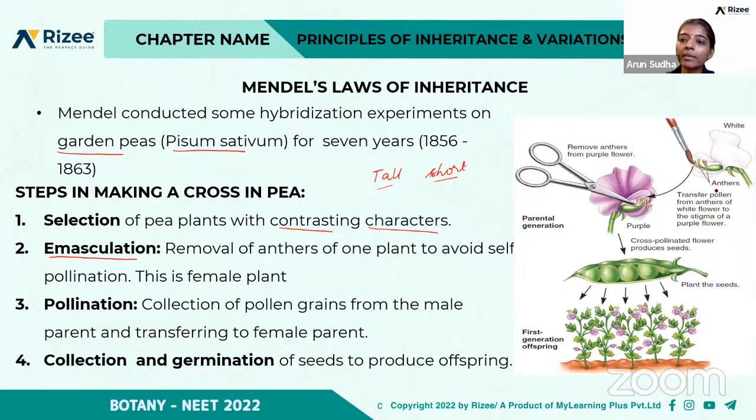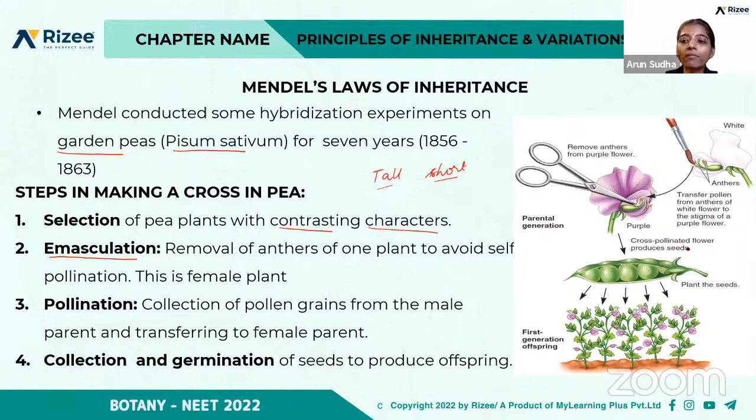Then he transferred the pollen from the anther of the white flower to the stigma of the purple flower. From the white flower, he took only the pollen, right? These pollen grains are transferred to the stigma of the purple flower. So now he can crossbreed the purple and the white one, because the stigma is from the purple and the pollen is from the white flower, right? Removal of anthers of one plant to avoid self-pollination is called emasculation. So this is the female plant, and then he collected the pollen grains from the male parent and transferred them to the female parent, right? After transferring, what will happen?